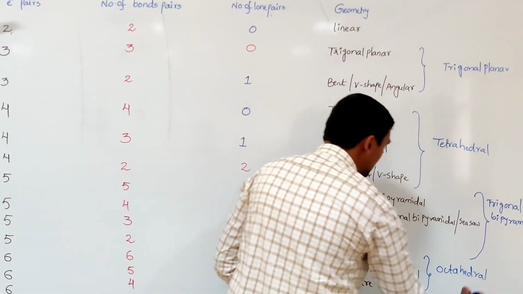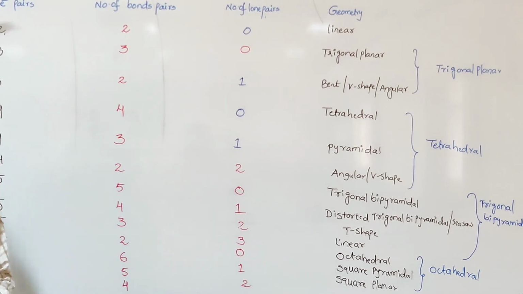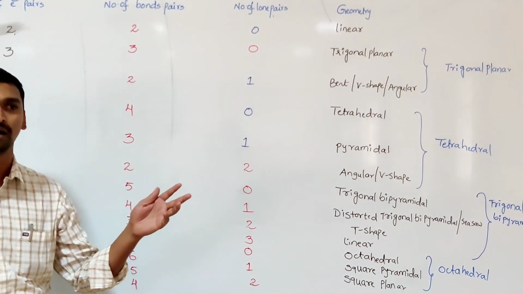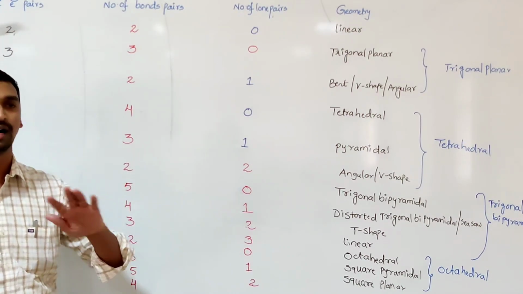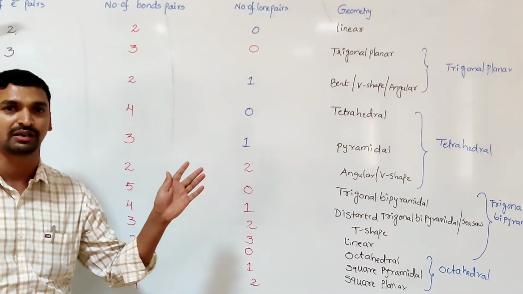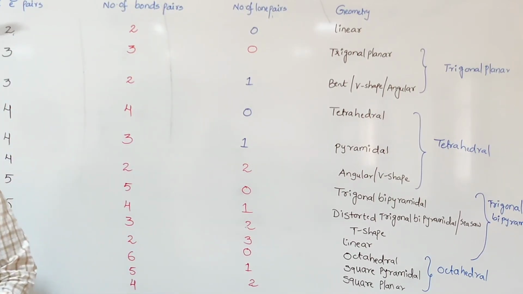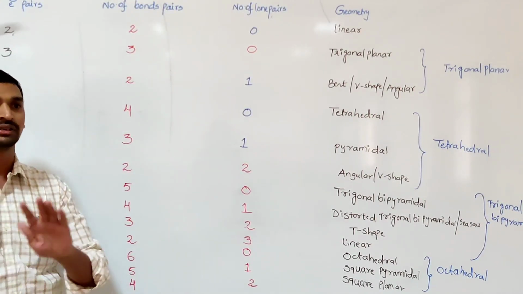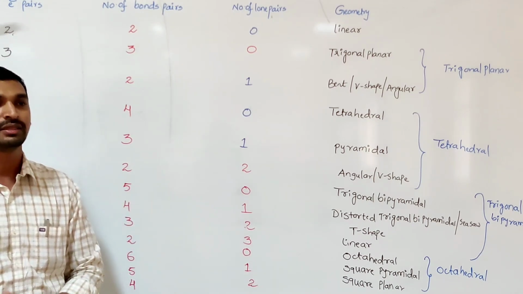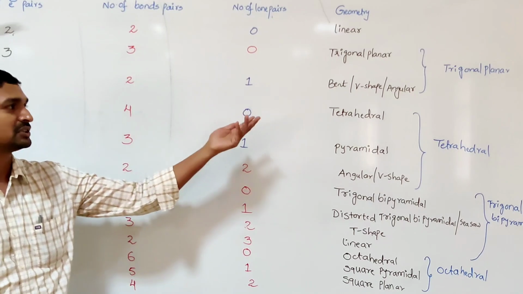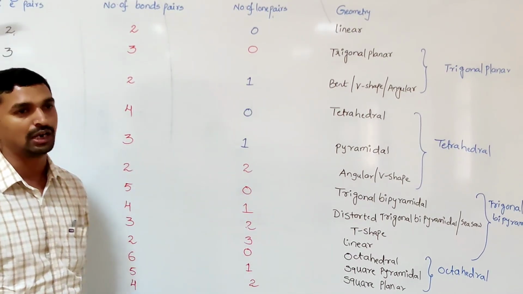When the electronic geometry is the same as the molecular geometry, all the electron pairs around the central atom are bond pairs. If the number of electron pairs around the central atom is different from the number of bond pairs, the geometry is distorted and changes to another shape of the molecule.